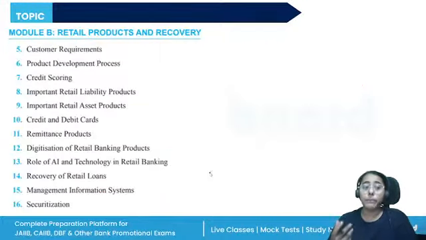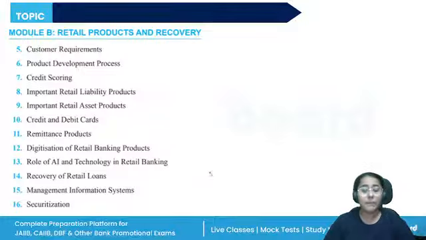Then we have module B, which has the maximum number of units. So, customer requirements, where you'll be studying Maslow's hierarchy, quite important from the case study point of view. Then, product development process, where you'll be studying the stages starting from the introduction stage, growth stage, maturity, and decline. Then, credit scoring: how to maintain a positive score, how the CICs prepare the credit scoring report, which score is considered good.